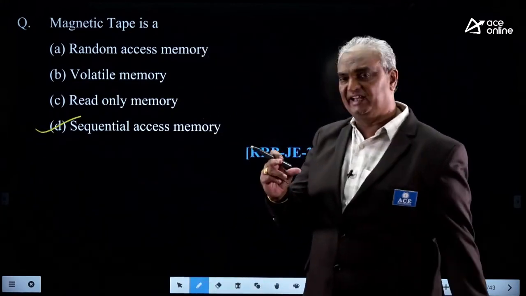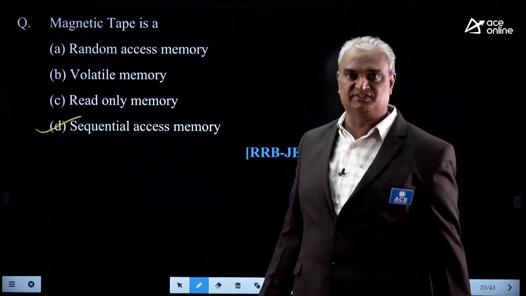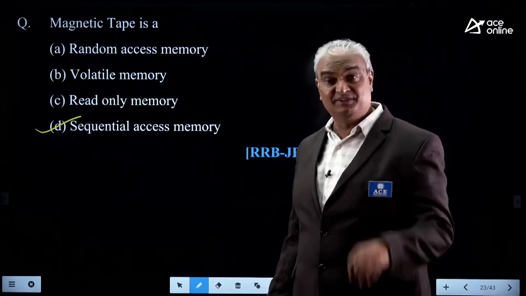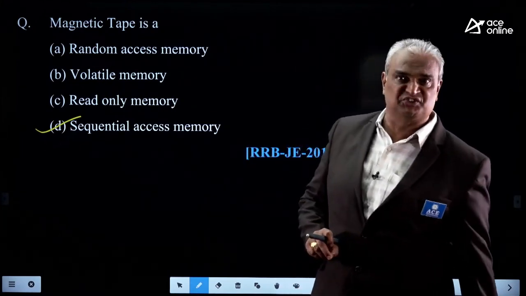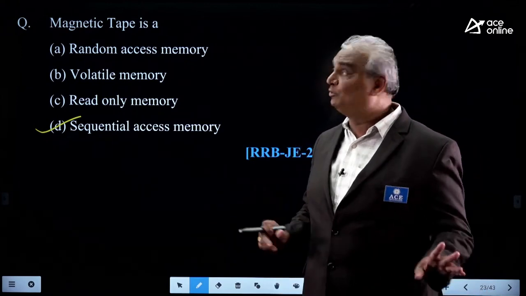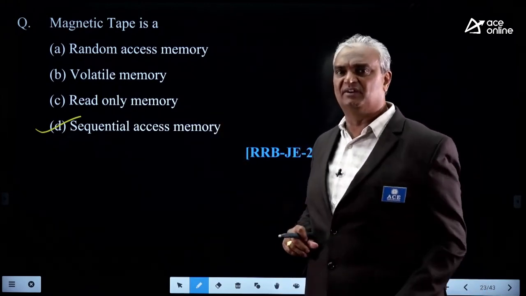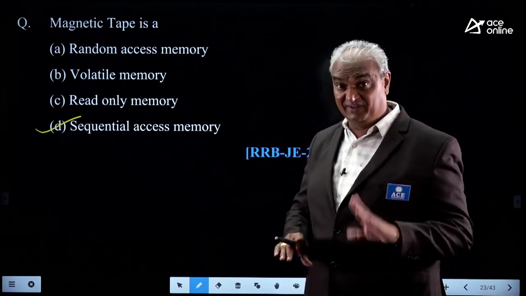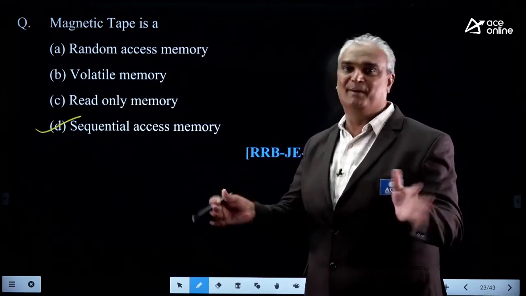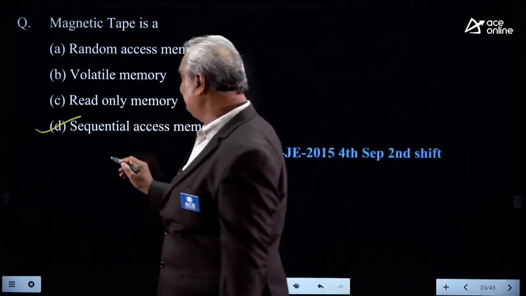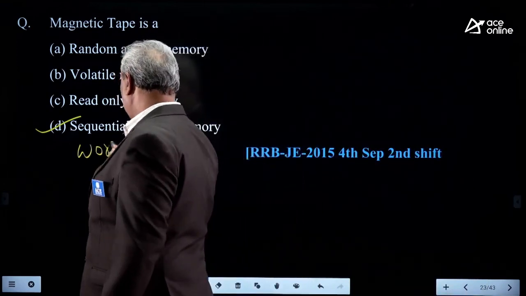If we consider magnetic tape, meaning a tape recorder cassette, let the cassette have 6 or 7 songs. Here the first song will be played first, the last song will be played last. If you want to access the last song immediately, it is not possible through a tape recorder cassette, but it is possible to access any song in the same time interval in a magnetic hard disk or magnetic floppy. That's why magnetic tape is a sequential access memory, meaning word access time is not the same for all.